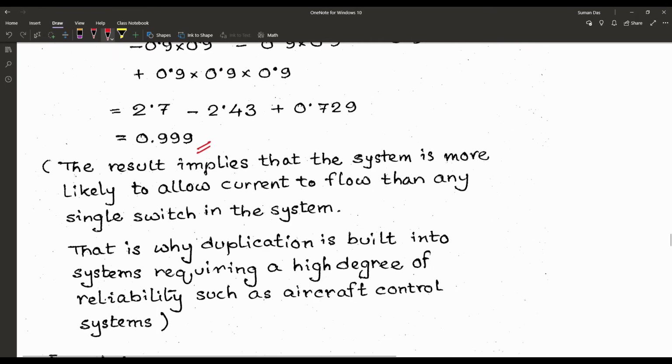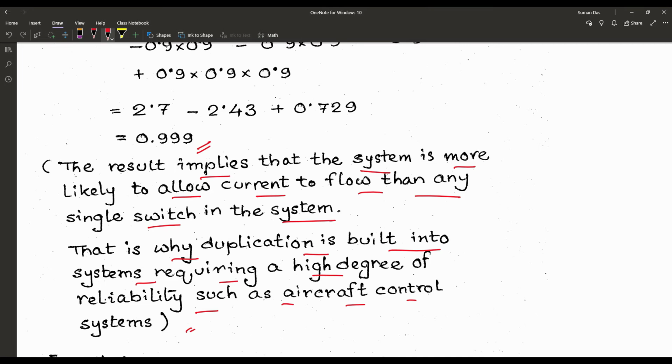0.999. The result once again implies that the system is more likely to allow current to flow than any single switch in the system. This is why duplication is built into systems requiring a high degree of reliability, such as aircraft control systems. That means once again the parallel circuit switching is better than the series switching.